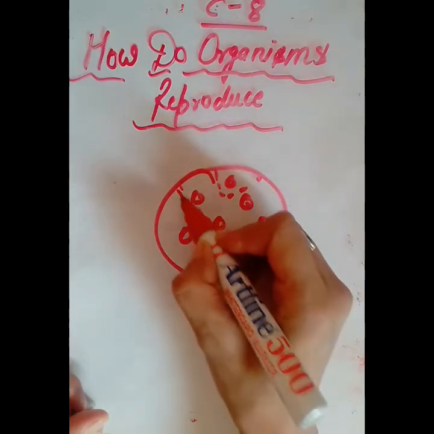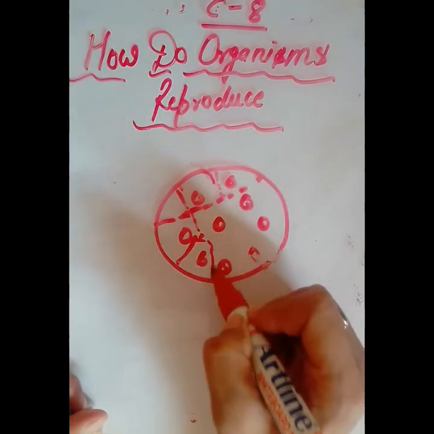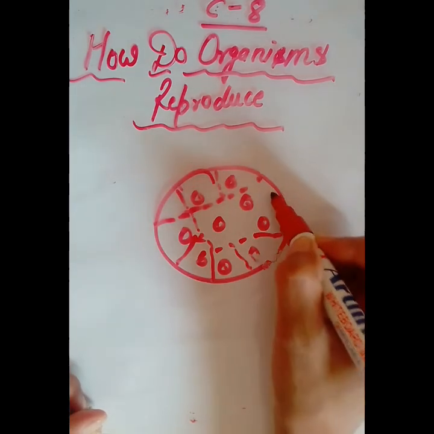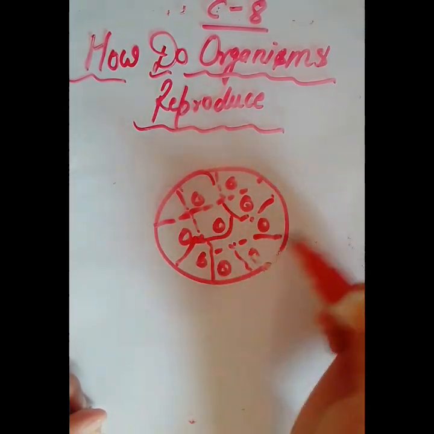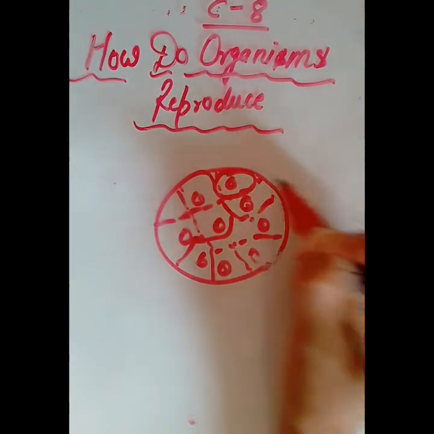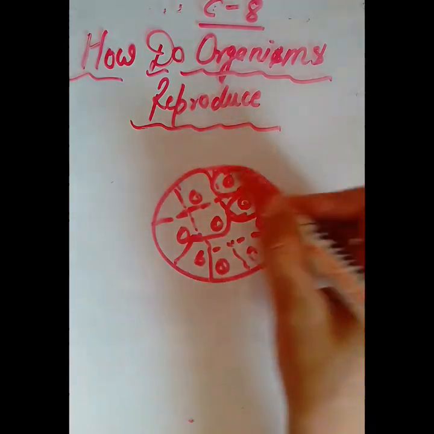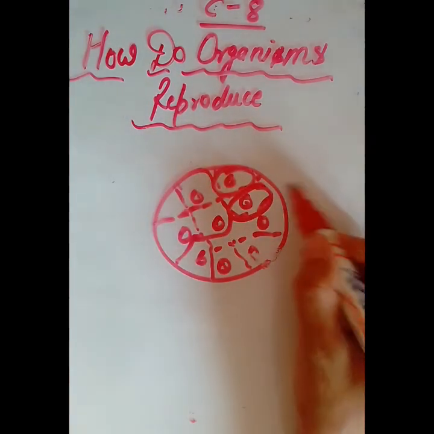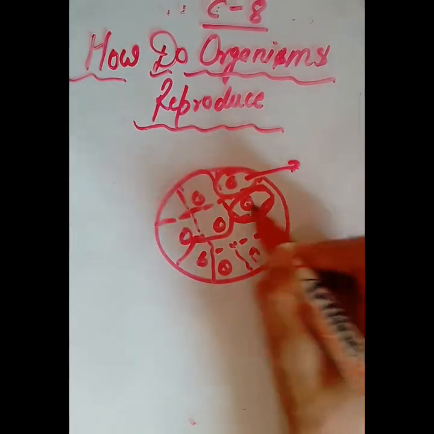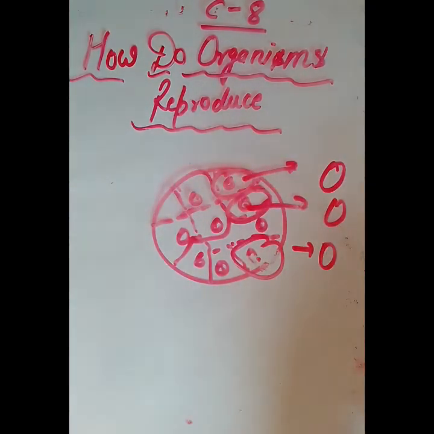And then a separate wall will form around each, in this way. When the complete wall has formed around a single nucleus, gradually the common wall will dissolve and disintegrate, and all these individual cells will be released. That is multiple fission.